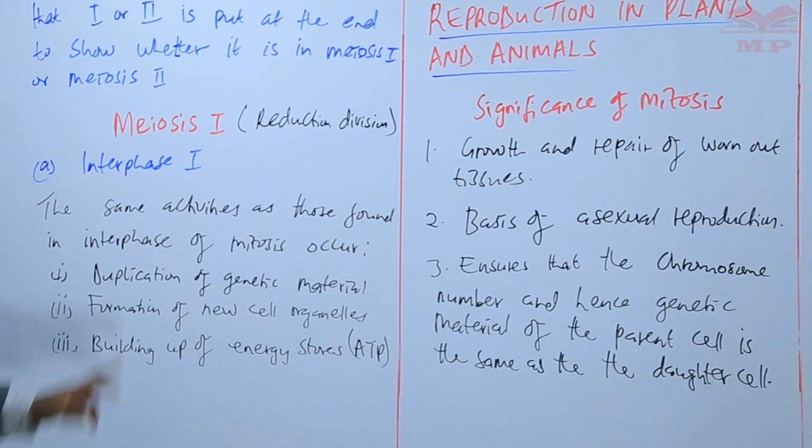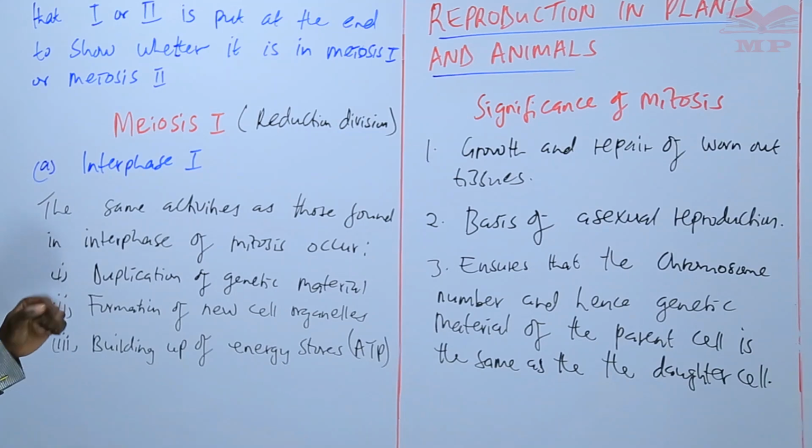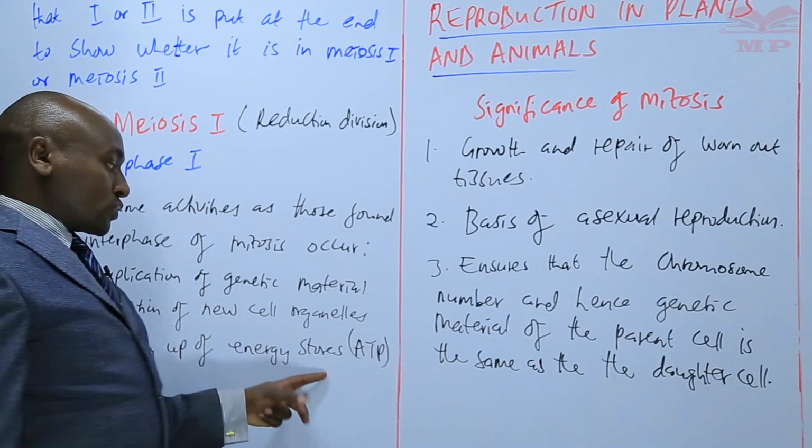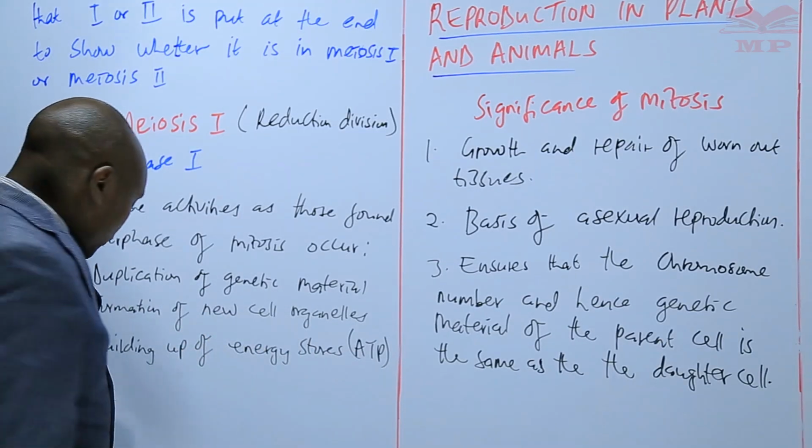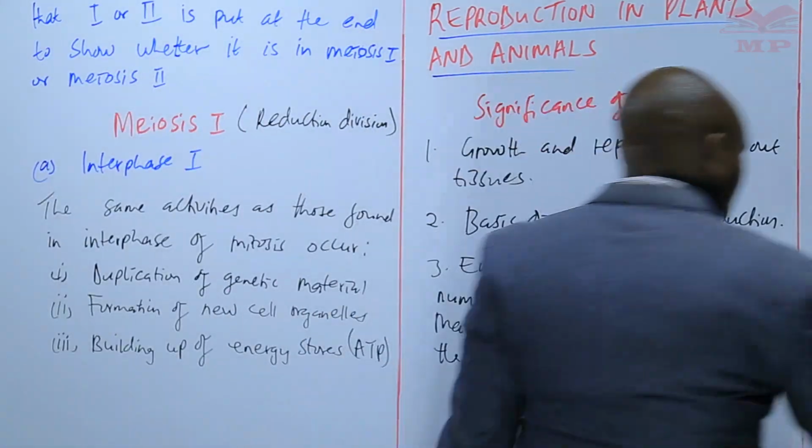So at interphase 1, we have said that it is similar to interphase of mitosis. Same activities: duplication of genetic material, formation of new cell organelles, and the building up of energy stores. So basically, we have that. So we'll stop there for a short assignment on the same.